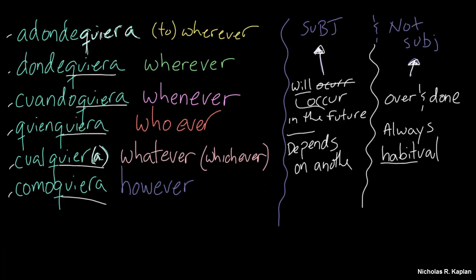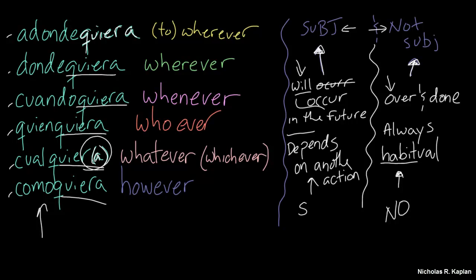So when we're working with the quiera words, adondequiera, dondequiera, comoquiera, cualquier or cualquiera, be careful with that one. It's how to say whatever, whichever, wherever, whomever, etc. What we want to know is sometimes they're subjunctive sentences and sometimes they're not. And what you need to ask is, is it over and done with? Or is it something that happens with frequency? If that's the case, just say no to subjunctive. But, subjunctive, if it might occur, will occur, something in the future, or it depends on another action. Man, I like subjunctive.